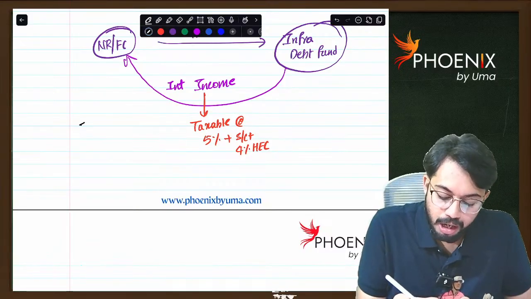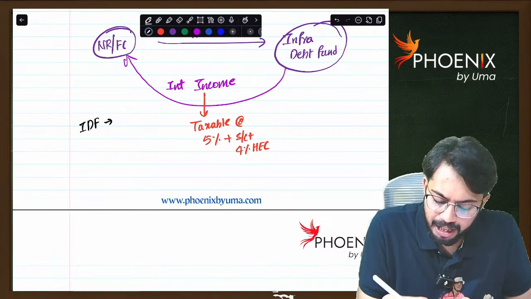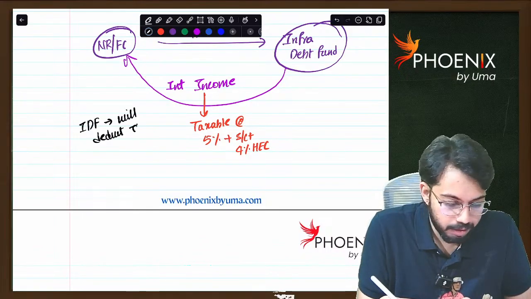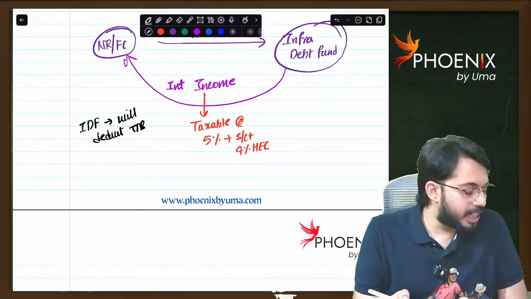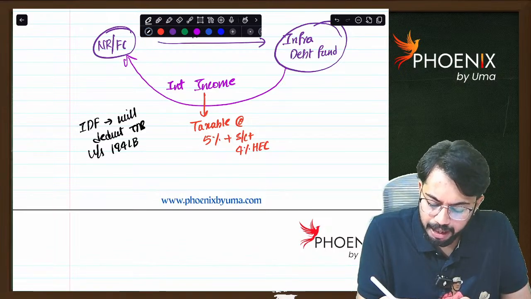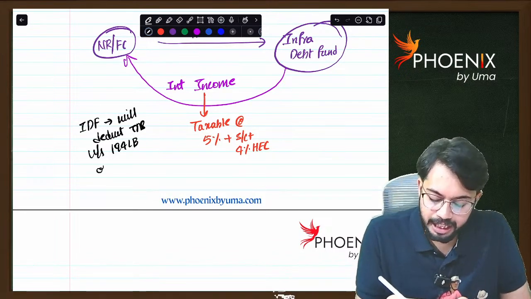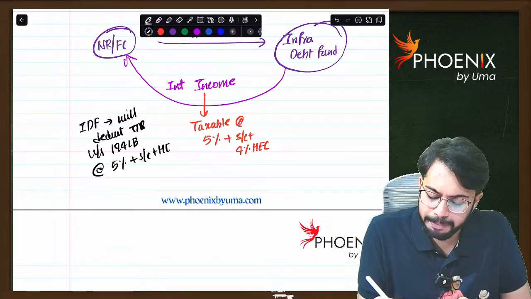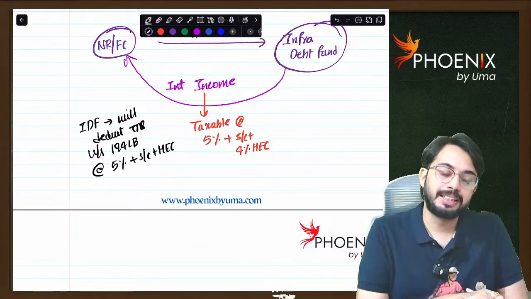Okay. So infrastructure debt fund will deduct TDS. Under which section? It will deduct TDS under section 194LB. Sir, what is the rate of TDS? TDS will be deducted at the rate of 5% plus applicable surcharge plus health and education cess.